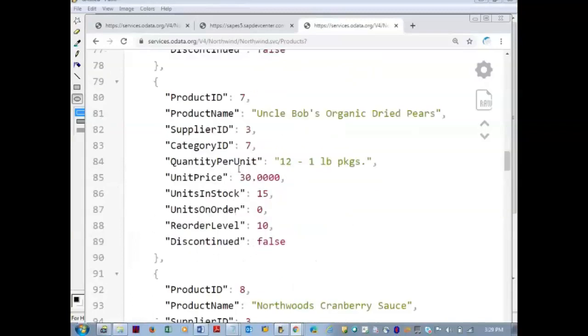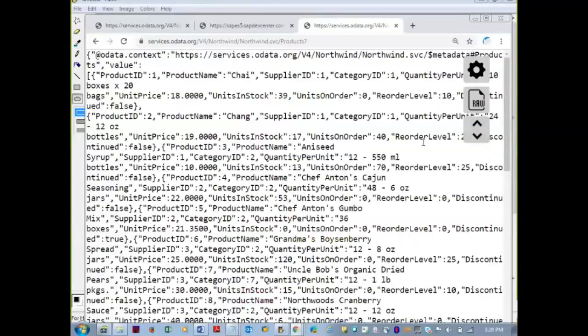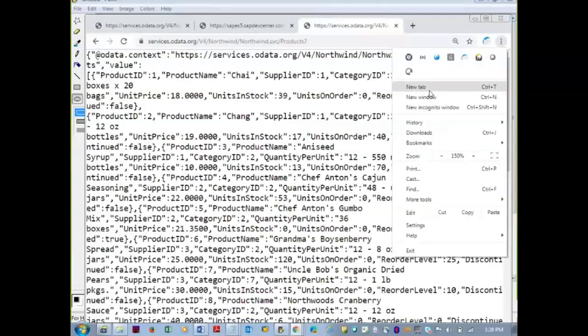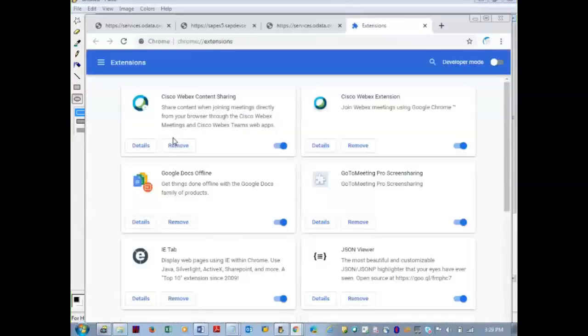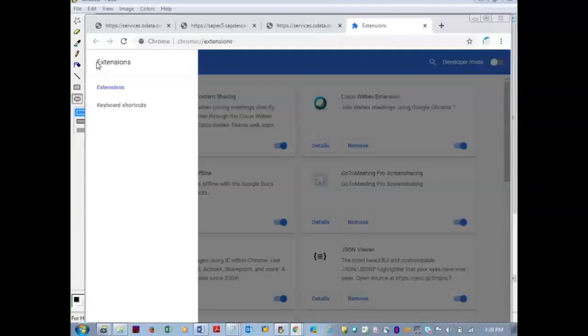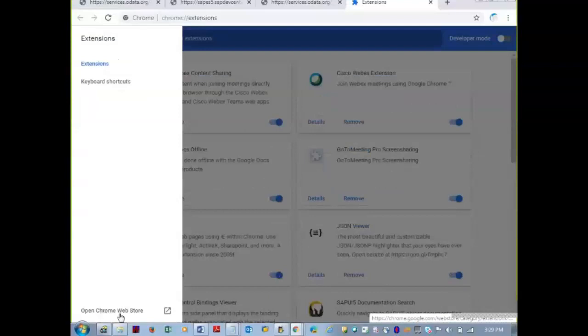In your system, you might see something like this. If you enter that products question mark, there is an extension. Please install that extension. For the Chrome browser, you will find it under more tools, extensions. Open Chrome Web Store.